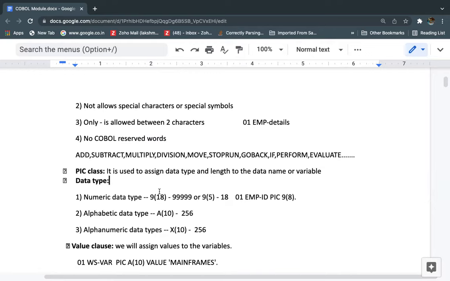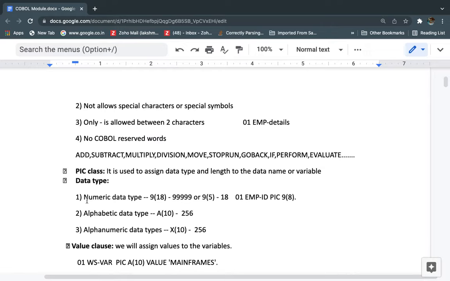Till now we discussed the level number and data variable name. First we give the level number, followed by the variable name. But what is the variable's data type and what length can we store in this variable? Those can be assigned by using the picture clause. In COBOL we have three types of data types: numeric data type, alphabetic data type, and alphanumeric data type. So in COBOL programs, we can define three types of data.